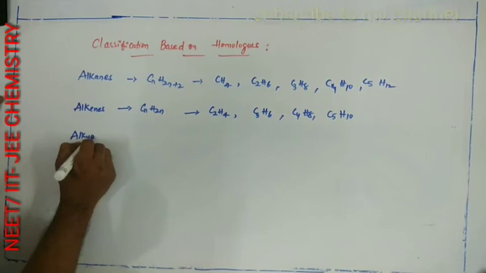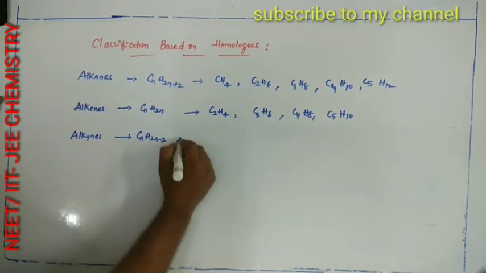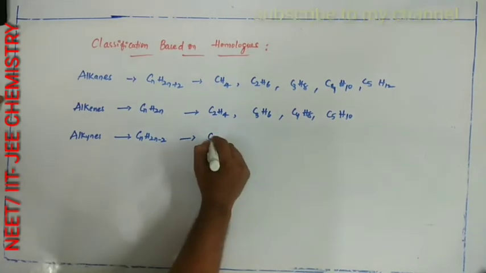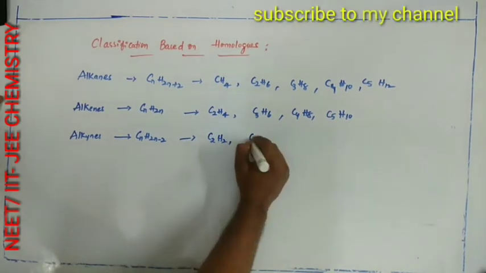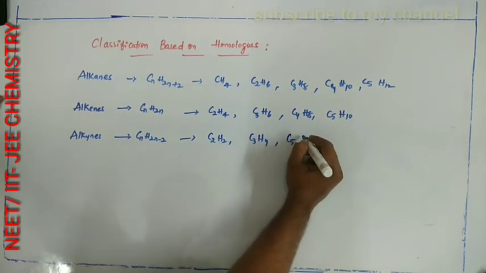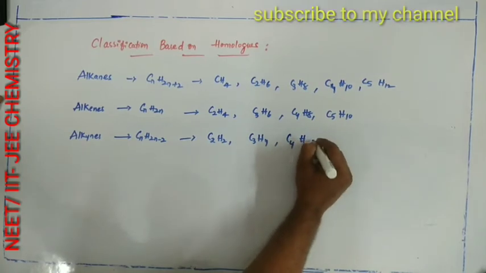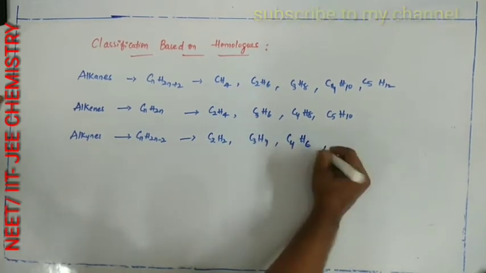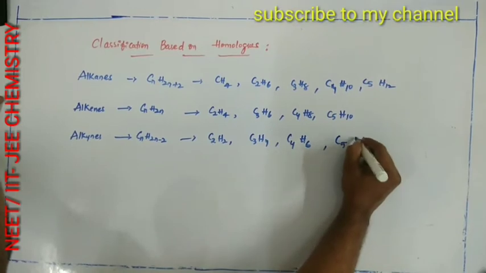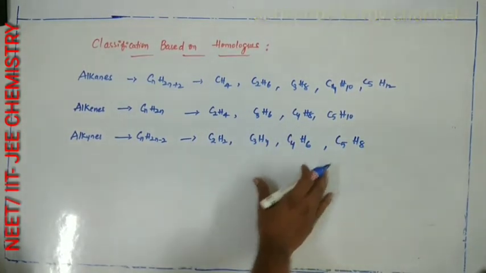Next, alkynes. General formula CnH2n-2. Examples are C2H2, C3H4, C4H6, C5H8. So these are a series of homologues.